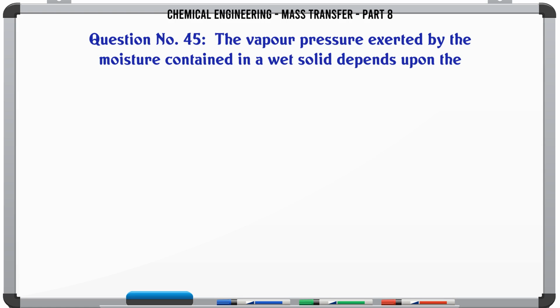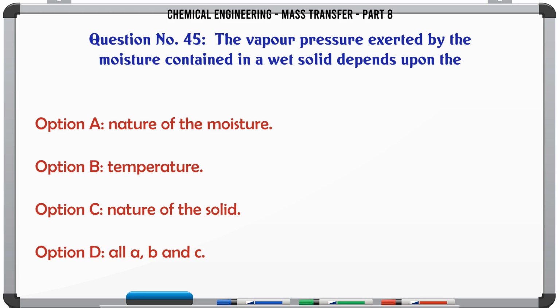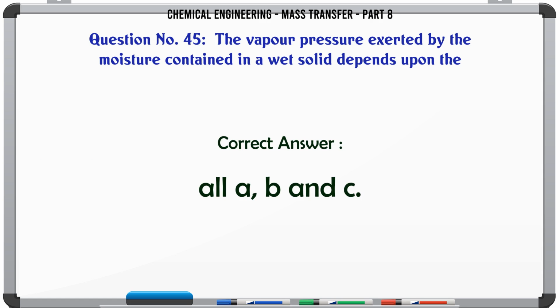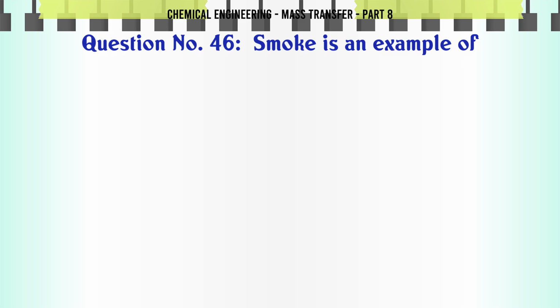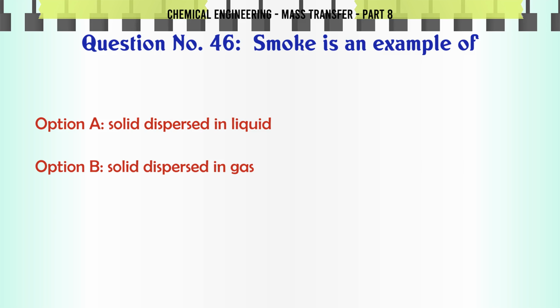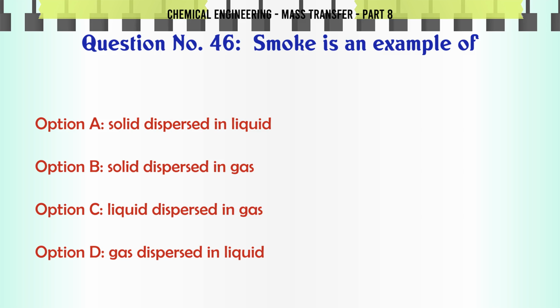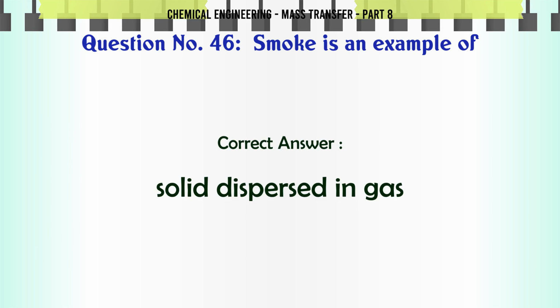The vapor pressure exerted by the moisture contained in a wet solid depends upon the A. Nature of the moisture, B. Temperature, C. Nature of the solid, D. All A, B, and C. The correct answer is all A, B, and C. Smoke is an example of A. Solid dispersed in liquid, B. Solid dispersed in gas, C. Liquid dispersed in gas, D. Gas dispersed in liquid. The correct answer is solid dispersed in gas.